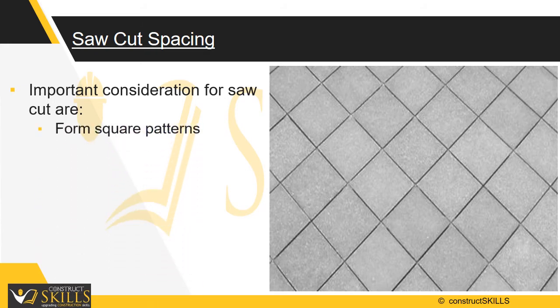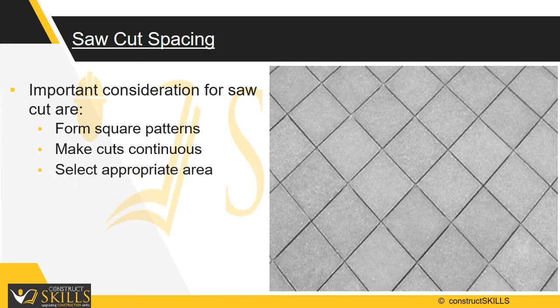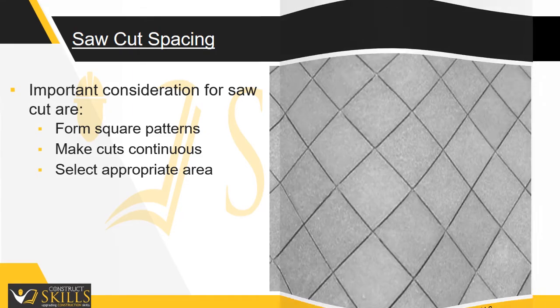Try to form square patterns for aesthetic look. Ensure saw cuts are continuous, across length and width of building. It is important to select an area that doesn't have continuous steel reinforcement. It is better to have smaller cracks than to have several joints.